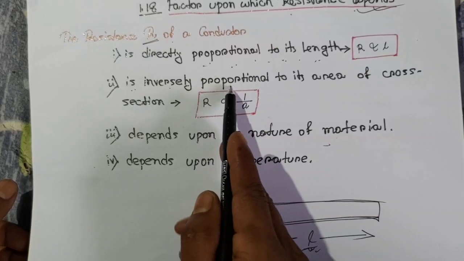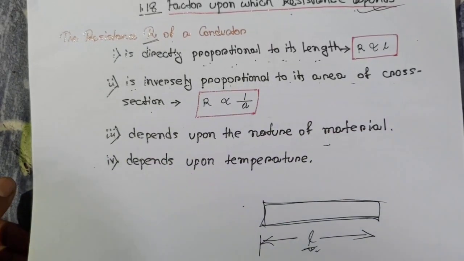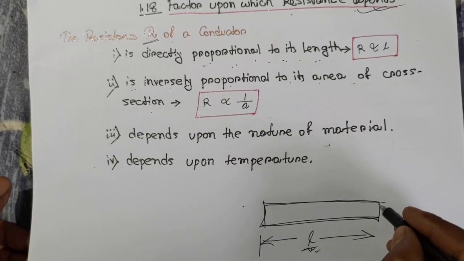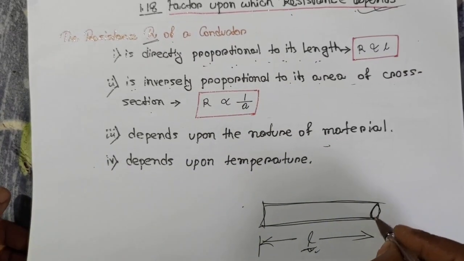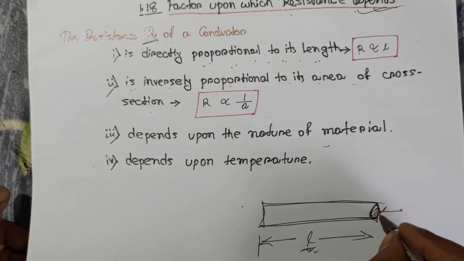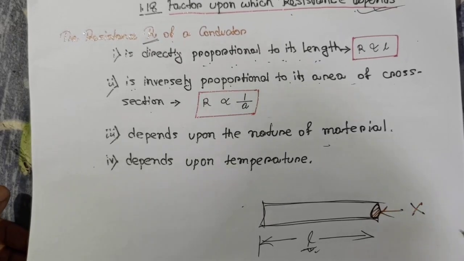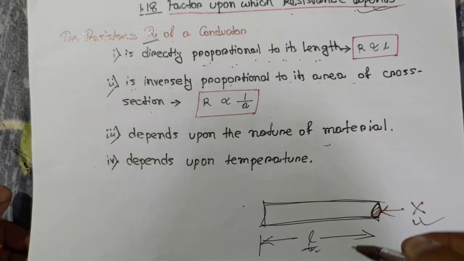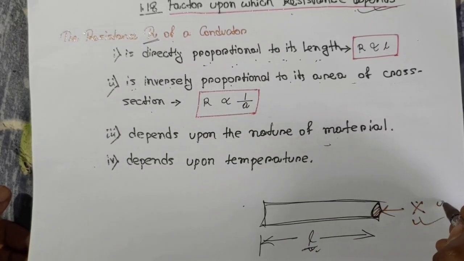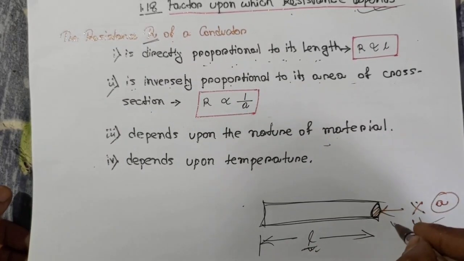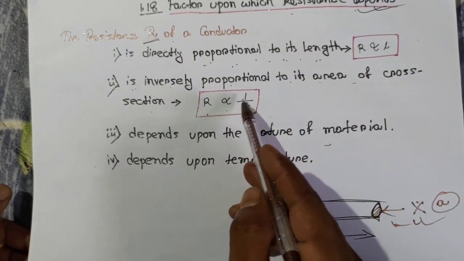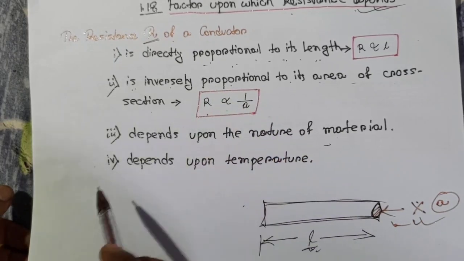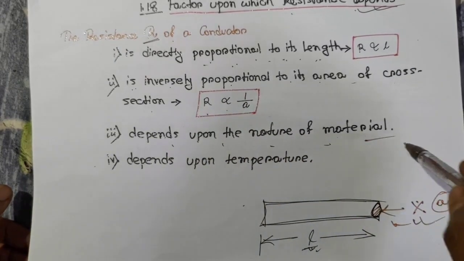And it is inversely proportional to its area of cross section, this cross section area. So R varies as 1 by A, and it depends upon the nature of material.